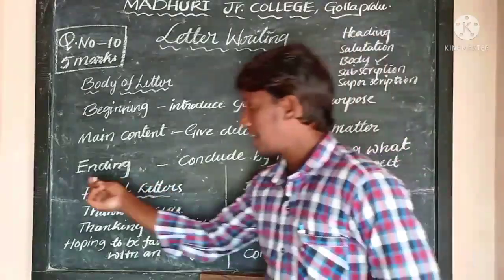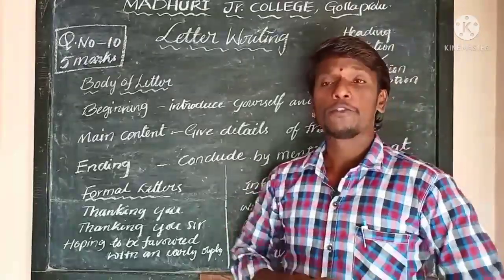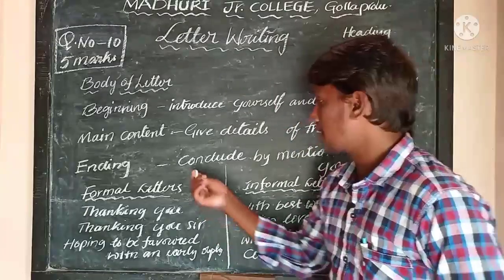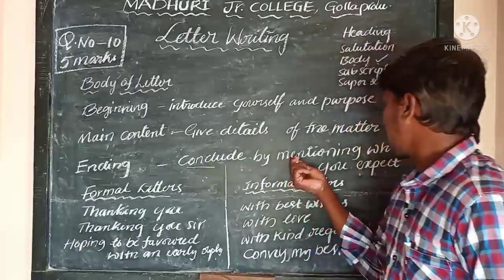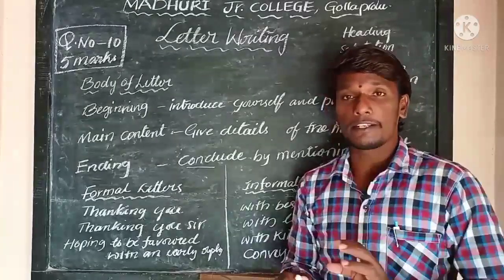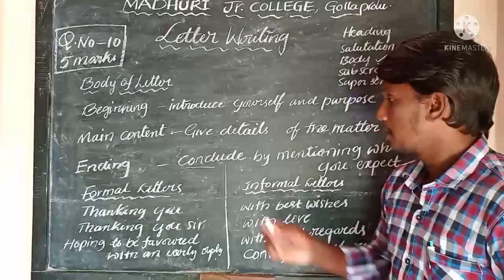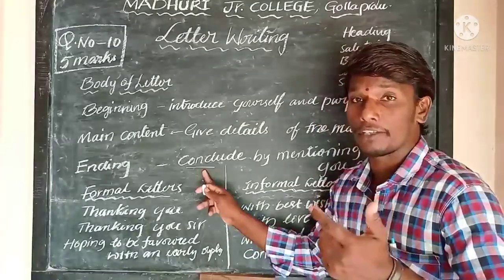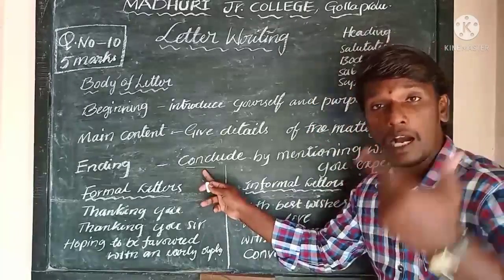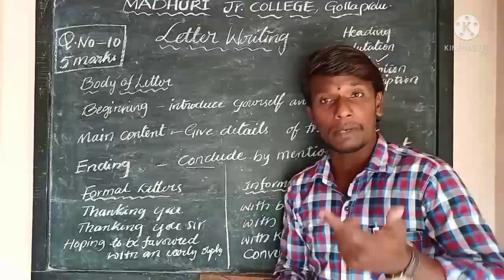And the last paragraph of the body of the letter is the ending. How do you end the body of the letter? Here you conclude by mentioning what you expect. The ending paragraph of the body can be concluded by mentioning what you expect.